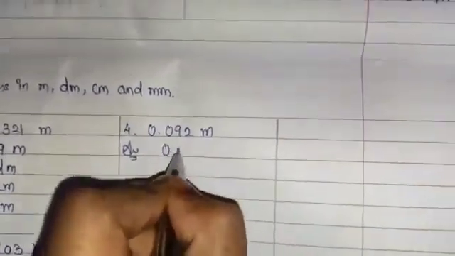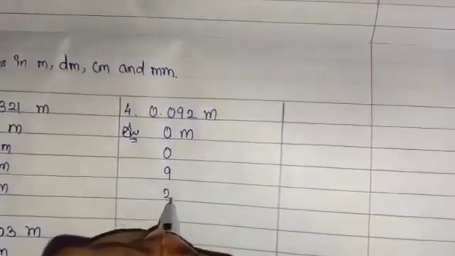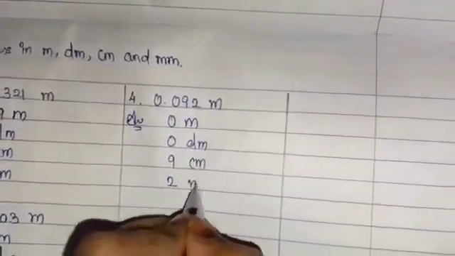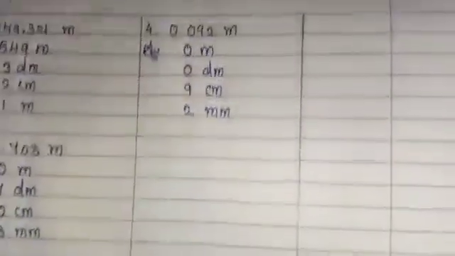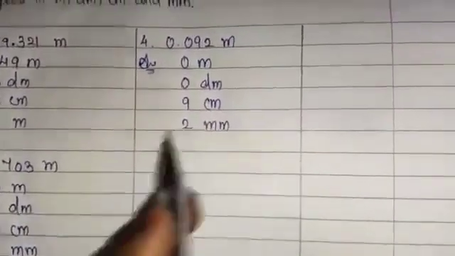Now I will go to number 4. Number 4 is 0.092 meter. Now same it will come. 0 is there. So fully 0 is in meter. Then afterwards 092. I am having 3 numbers and 3 units. That is dm, cm and mm. Okay. You have to learn fully. You have to know the full form. dm means decimeter, centimeter and millimeter.